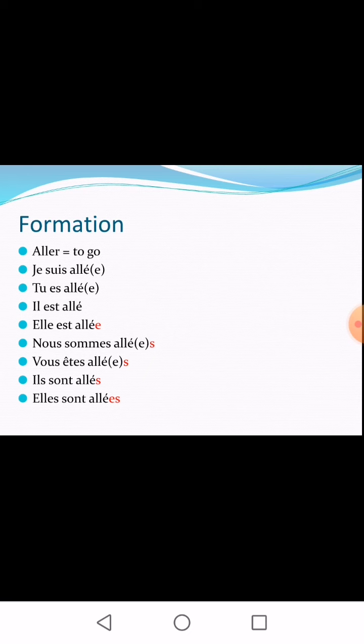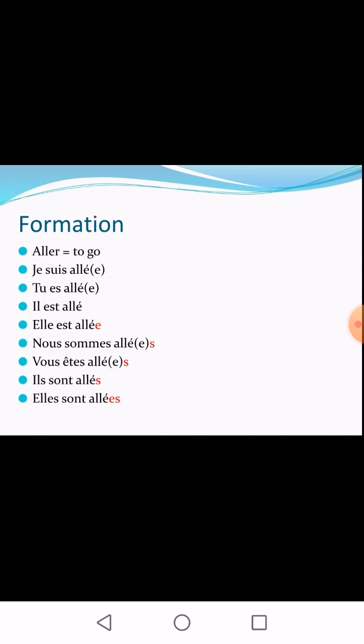We are taking the verb aller, which means to go. First you have to find the past participle of aller. Aller is a verb ending in er. You drop that er and add e acute accent. Then you write the simple present tense form of être followed by the past participle form.